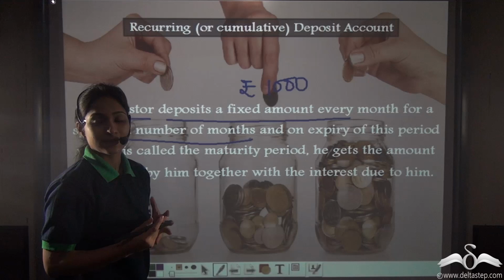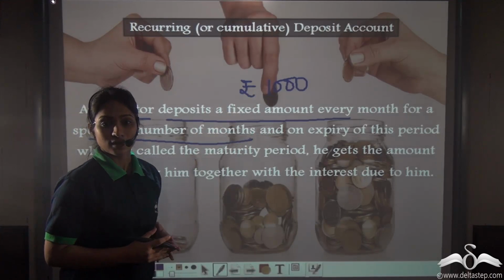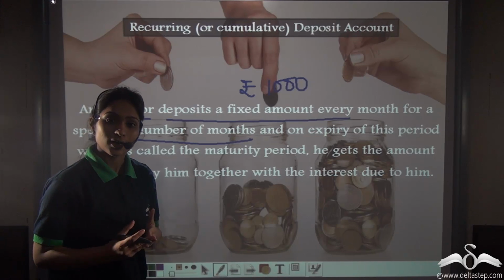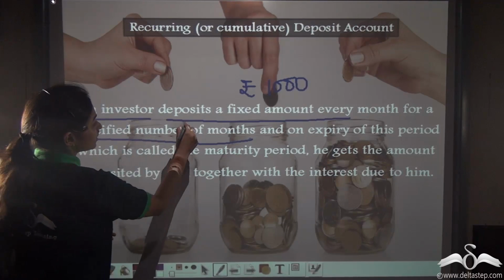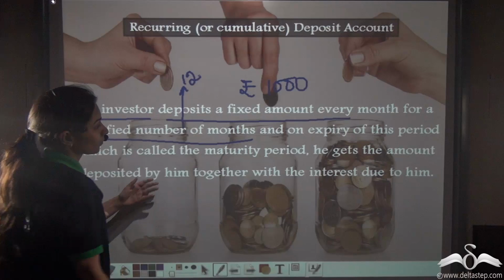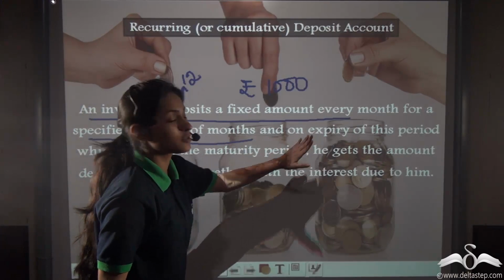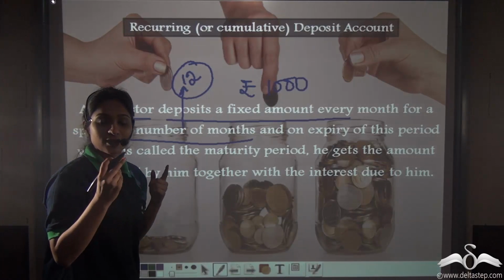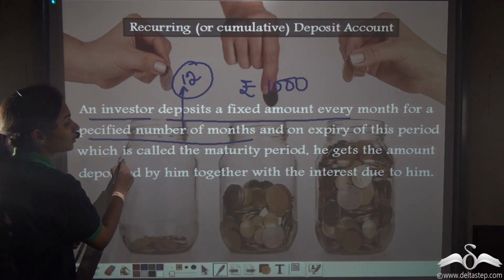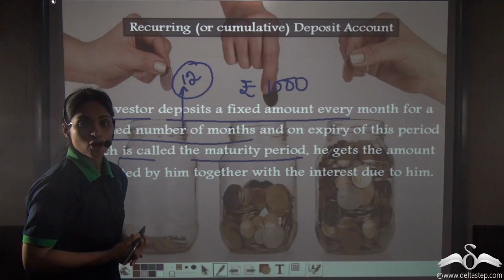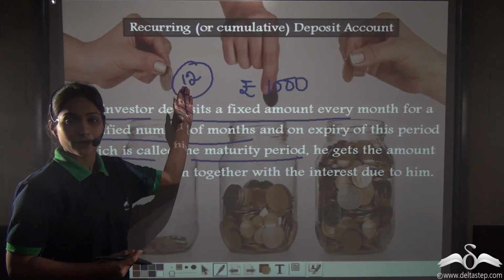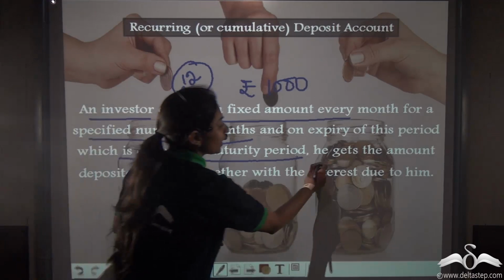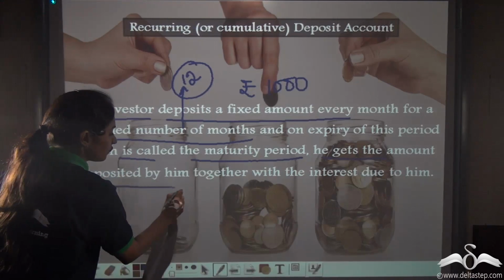Now he will deposit this rupees 1000 every month for a specified number of months. Let us take an example that he is depositing rupees 1000 for a stated number of months, say 12 months. That means a year. On the expiry of this period, which period am I talking about? This 12 months. This stated period of time is actually called the maturity period. After the end of this maturity period, that is 12 months, or in different cases it will vary, he gets the amount deposited by him.